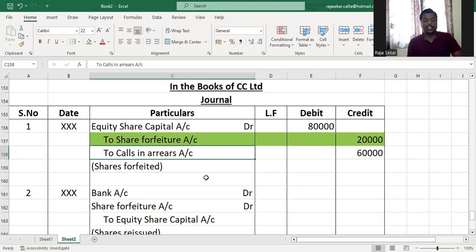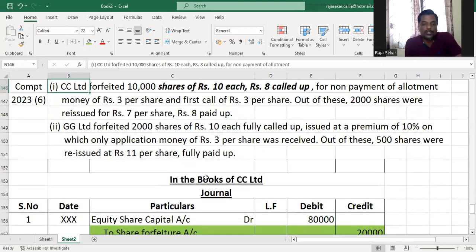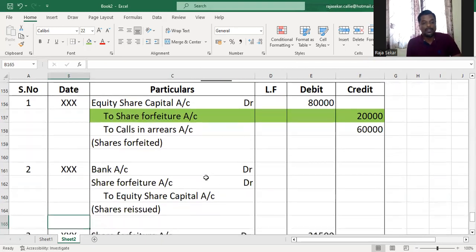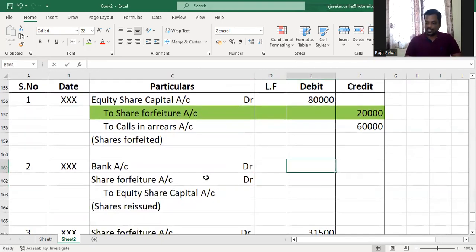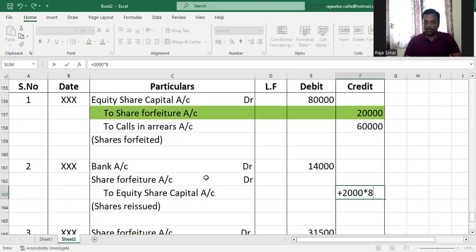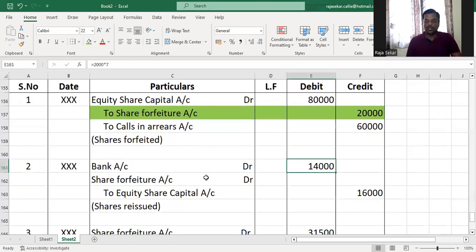And now the shares are being reissued. Let's see how they are reissuing the shares. Out of these, 2,000 shares were reissued for rupees 7 per share as rupees 8 paid. Understood or not? So 2,000 have been reissued for rupees 7 per share as rupees 8 paid. So we are collecting 7 rupees per share. 2,000 into 7, 14,000. We are considering it as rupees 8 paid up. So 2,000 into 8, 16,000. So what is the discount that we are giving? 2,000. Am I right or not, my dear children?